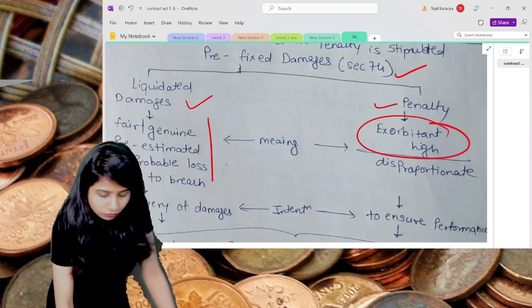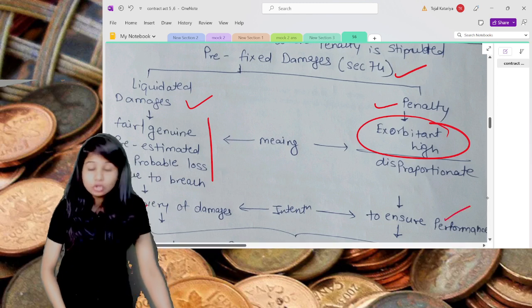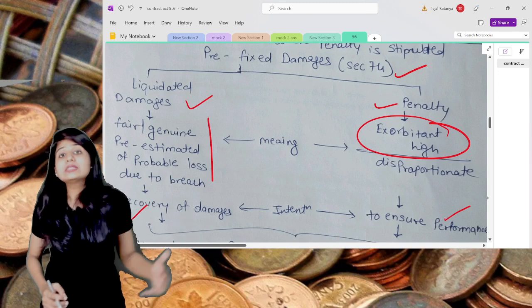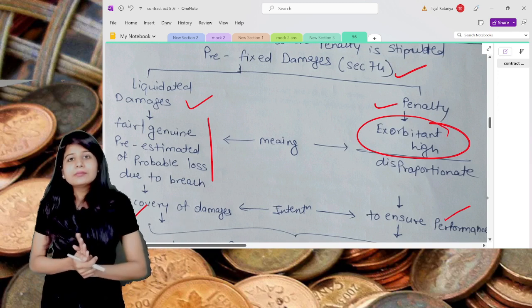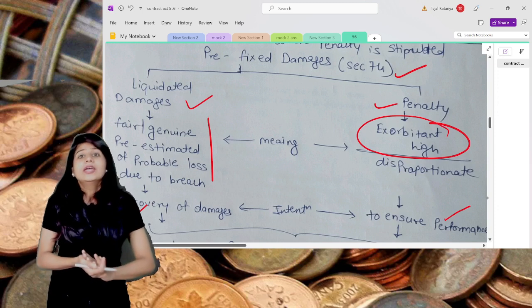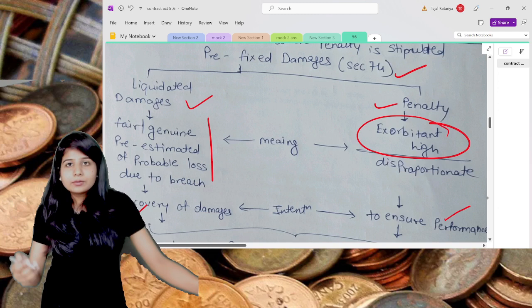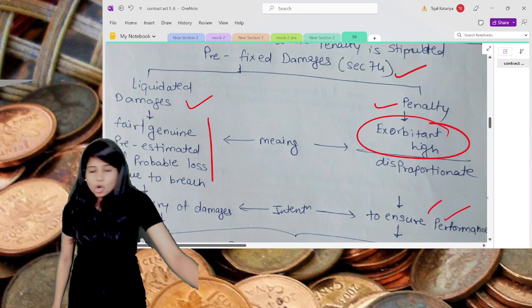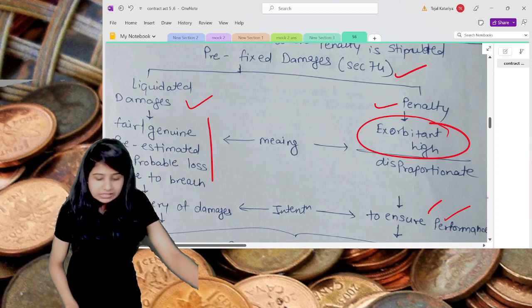Here the intention of liquidated damages is just recovery, whereas penalty is something where you try to penalize somebody. You try to threaten somebody by including that penalty clause, so that the other party will perform the contract. So these are the two things.